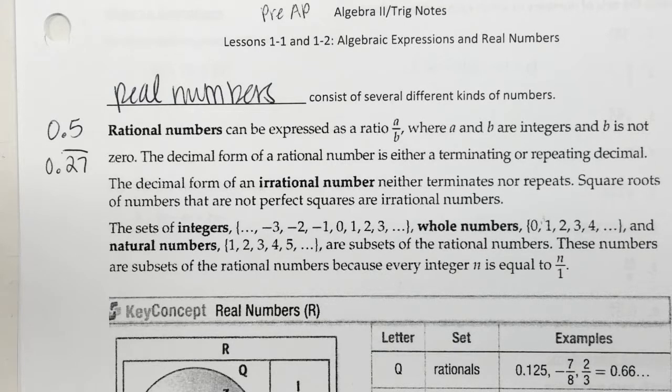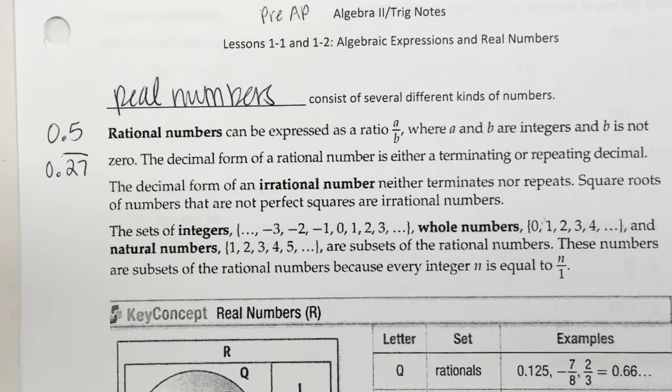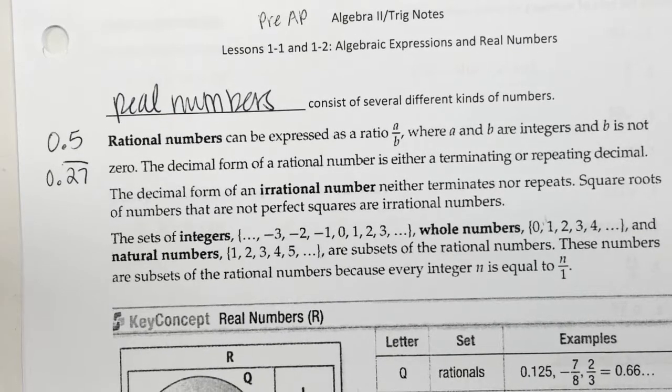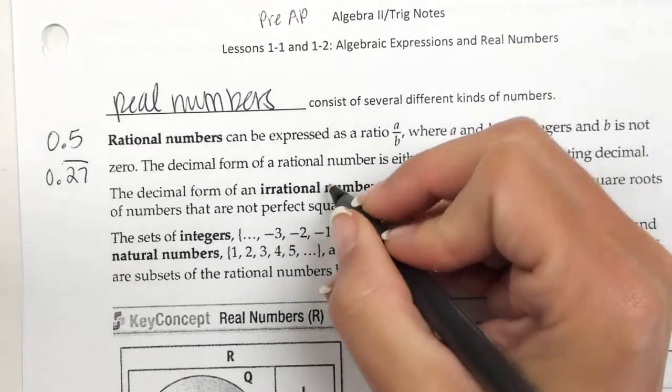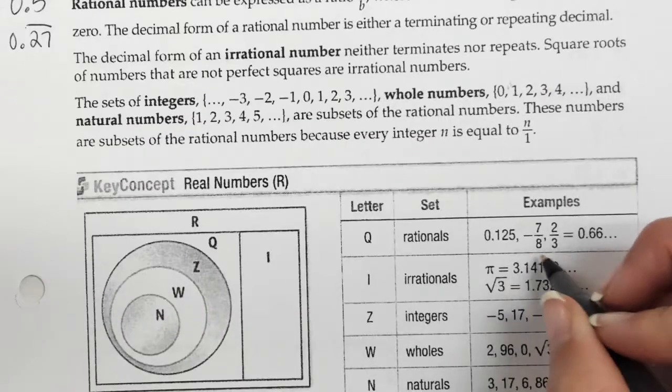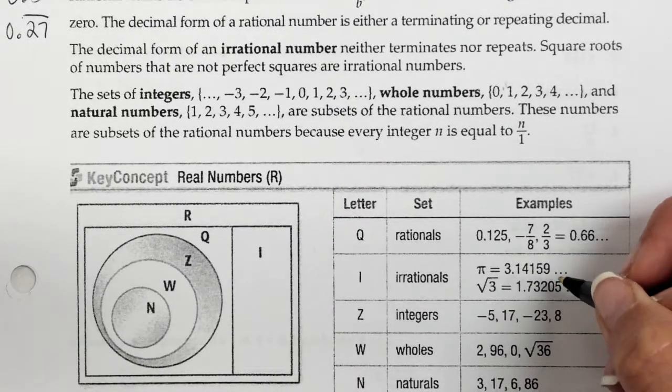Alright, you also have irrational numbers, and that's also a different type of real number, and it is a decimal that never ends and that doesn't repeat. Can you think of one? Yes. I don't know if you cheated or not, but that's correct, pi. Because it never ends, and pi, does it repeat or have a pattern? No, it's just absolutely random. So an example of an irrational number, and these are right here, is the number pi.